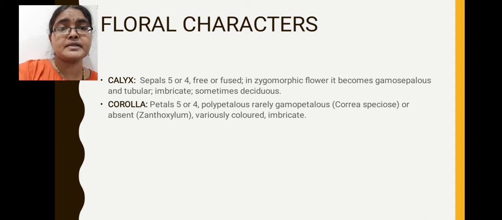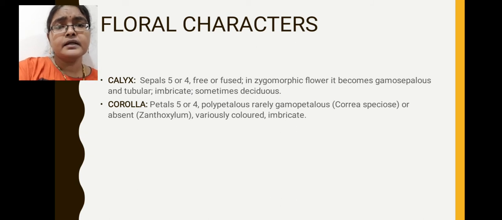Imbricate aestivation means, suppose in a pentamerous flower, out of 5 sepals, 1 sepal has both margins completely outside, 1 sepal has both margins completely inside, and the remaining 3 sepals are partly outside, partly inside. That kind of aestivation is called imbricate aestivation.